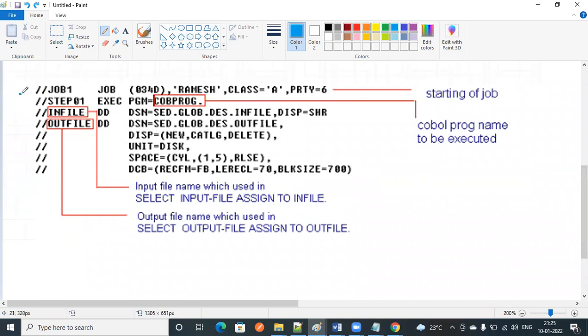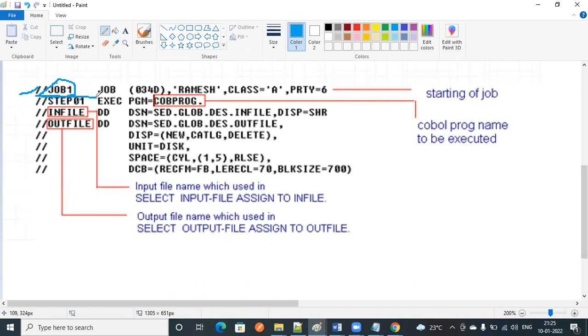So this is a sample JCL. The first line is the job card. Whenever you run a job, based on this job name only, we can decide whether our job ran successfully or not. If you want to run any COBOL program, the JCL is mandatory. What is JCL? JCL is nothing but Job Control Language. It contains steps.